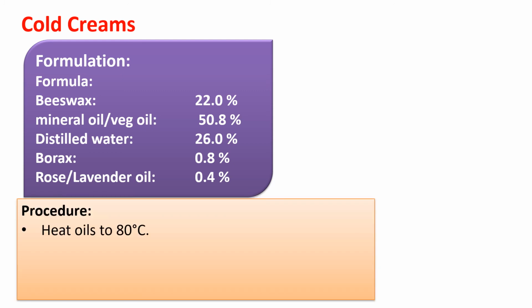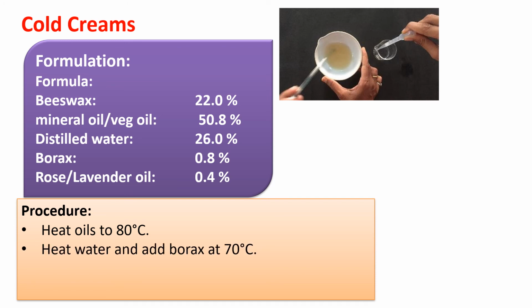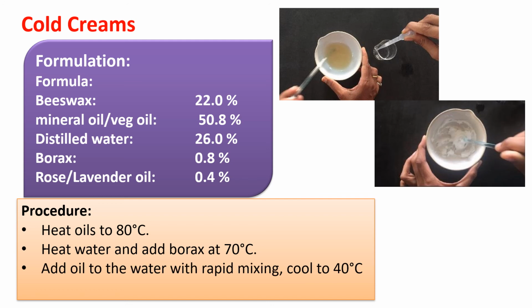Procedure is simple. The oily materials are to be heated up to 70 or 80 degrees Celsius. Similarly, the water or aqueous phase, that is water and borax, are to be heated separately, again at 70 degrees Celsius. While these two liquids are heated simultaneously, when their temperature is around 70 or 80 degrees, you need to mix the two components.